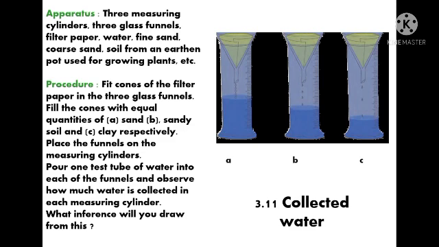And C1, which is clay soil, has more capacity to hold water. We can infer this because very little water has drained out from funnel C, which contains clay. So clay has more capacity to hold water compared to sandy soil and then compared to sand.